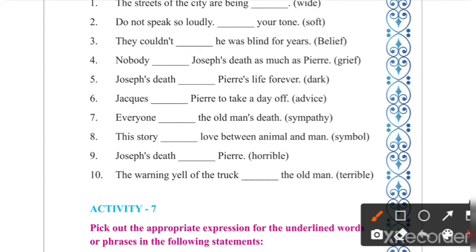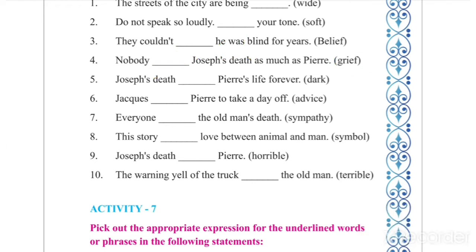Fourth number. Nobody dashed Joseph's death as much as Pierre. And the word given is grief. Now what is the verb form of grief? It is grieved. And be careful in writing the spelling. G-R-I-E-V-E-D. Grieved. That is the verb form of grief.